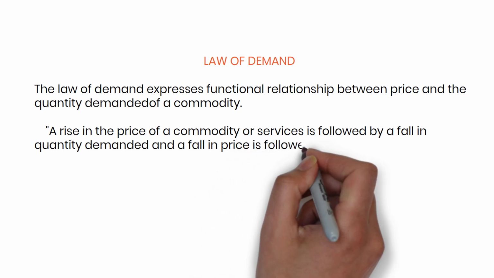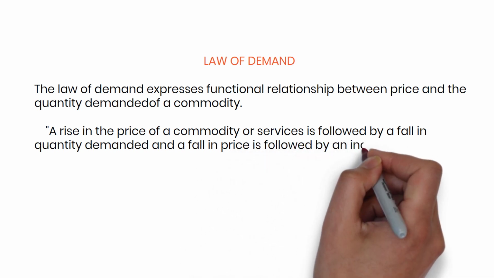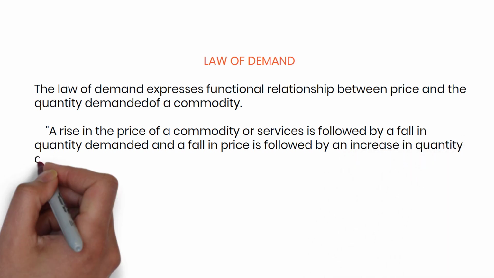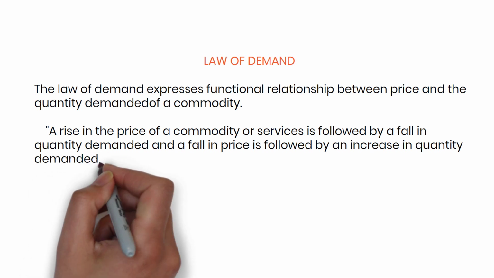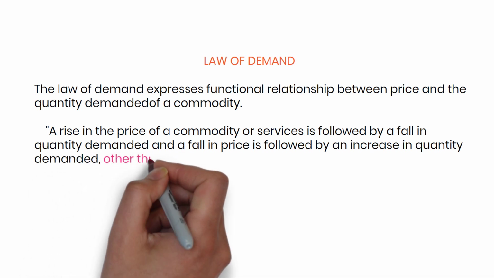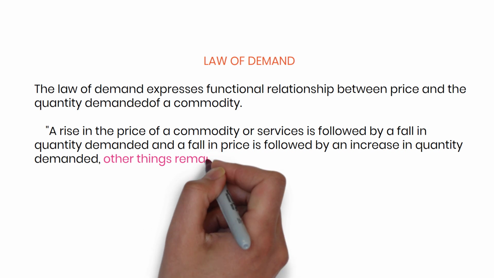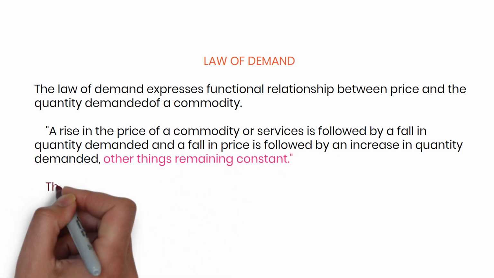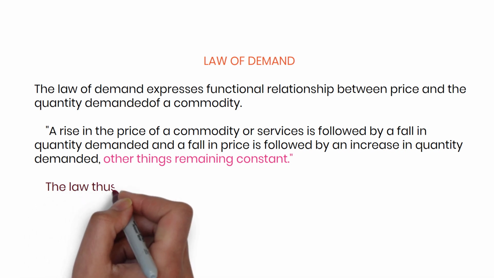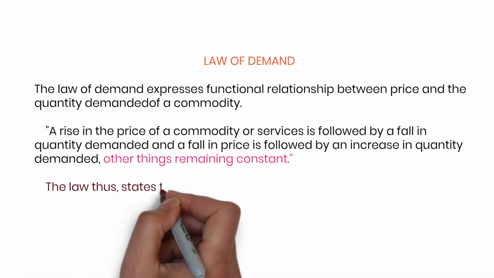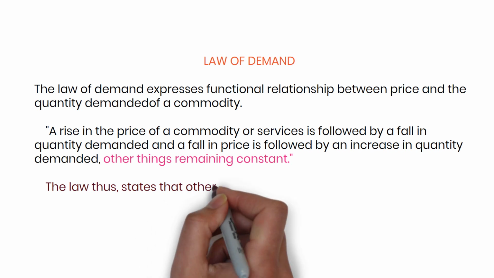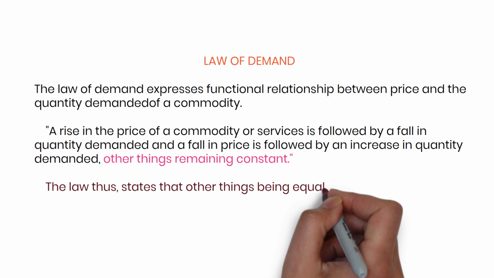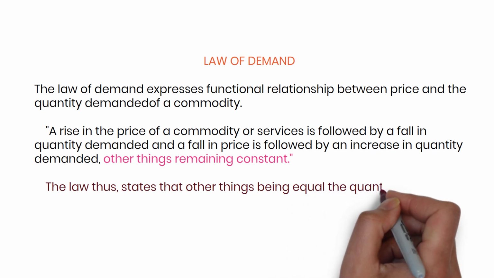And other things remaining constant. Make sure that other things remaining constant. Now, what are the things that we assume constant? Price of the related good, taste, and consumer income remain constant. Other things remaining constant, so lower the price, larger the quantity demanded of a commodity. Thus, what does the law state? The law thus states that other things being equal, the quantity demanded varies inversely with the price.